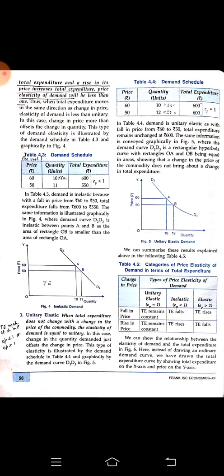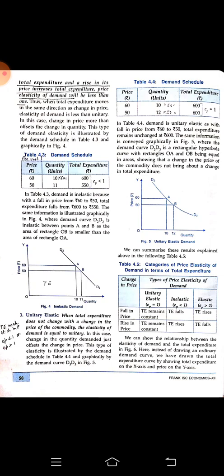The price per unit is rupees 60, and the quantity demanded was 10 units, so for getting 10 units they were spending 600 rupees. As the price decreased to 50, the quantity demanded was 11, so the expenditure is 550. As the price decreased, the expenditure also decreased, and the same thing is shown in curve form.